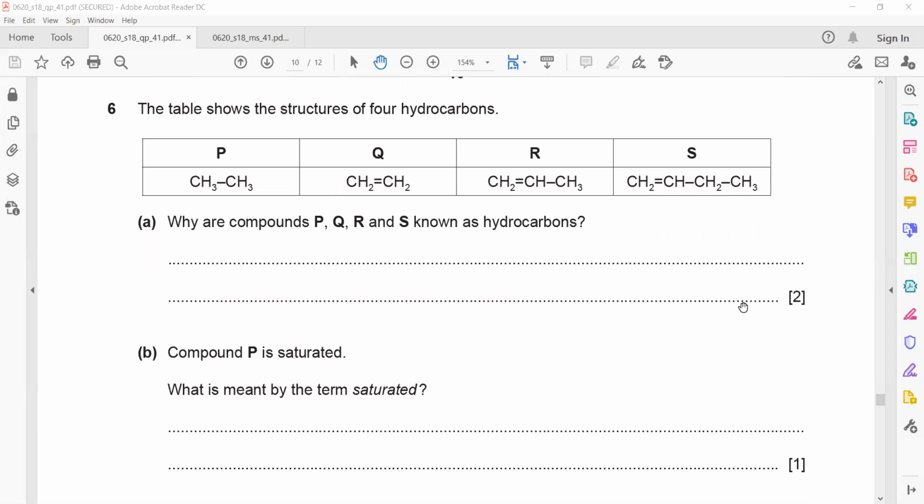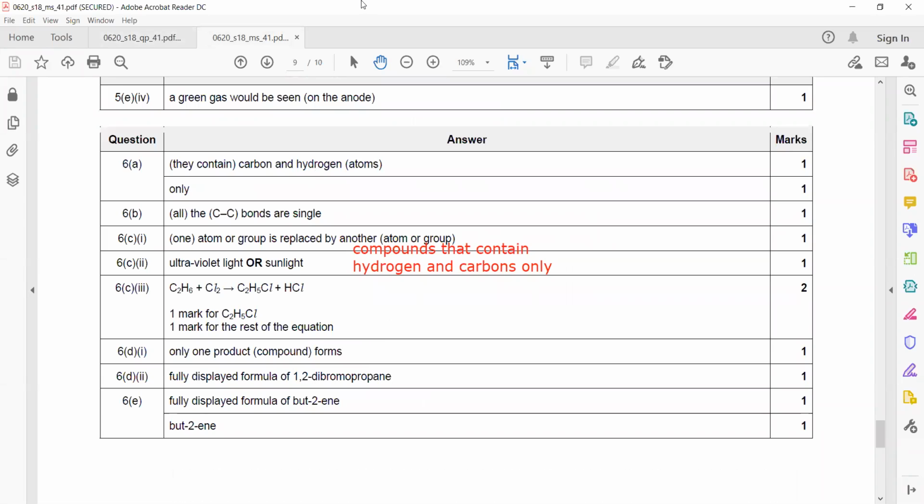Because they contain carbon and hydrogen only, there is no other element. That's why we call them compounds that contain carbon and hydrogen only. The term "only" is giving you a mark as well. See, they contain carbon and hydrogen atoms, that's 1 mark, and then mentioning "only" is another mark.